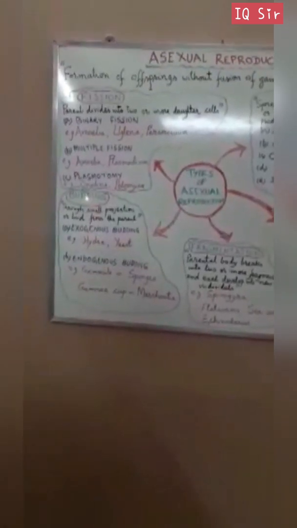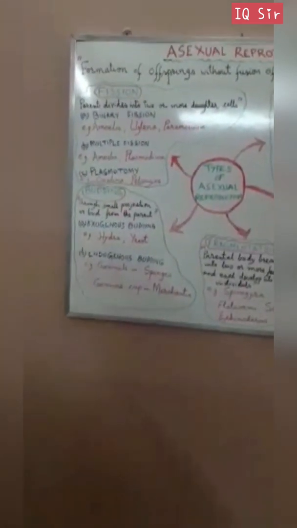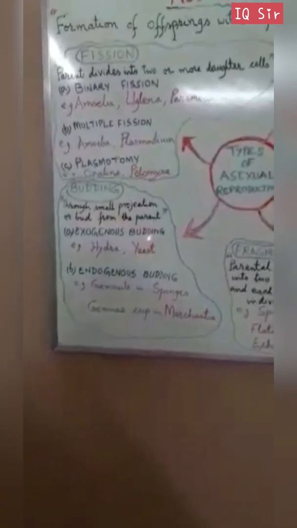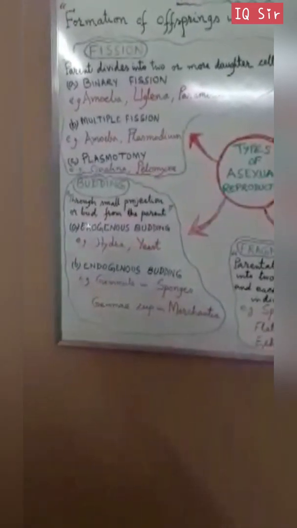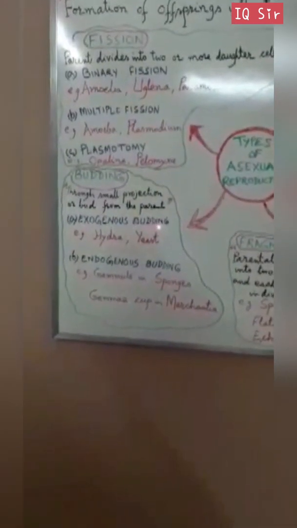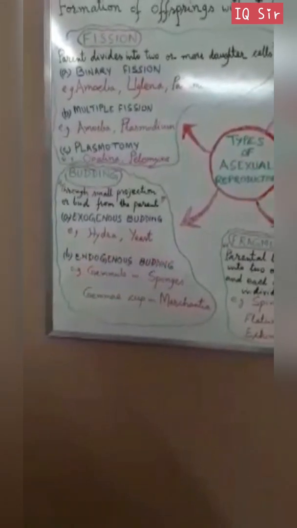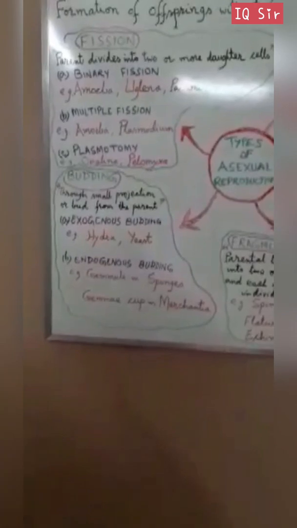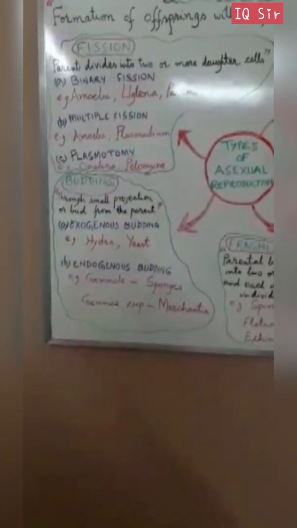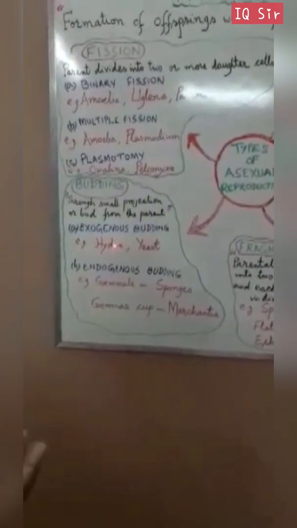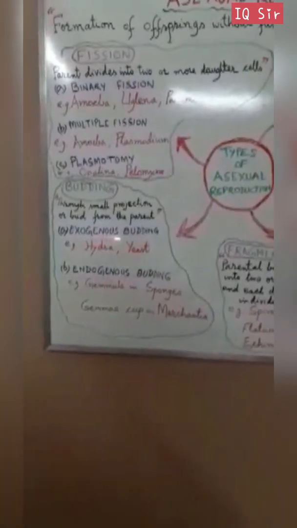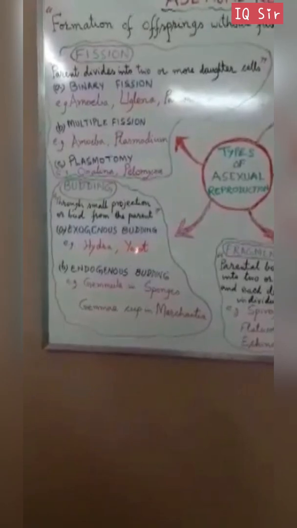Another type is budding. What happens in budding? There is a small projection or bud from the parent body. This may be exogenous budding or endogenous budding. Exogenous budding arises from the surface of the parent body, for example in Hydra, as we have seen in the concept map diagram, and in yeast, where a small projection is given off.